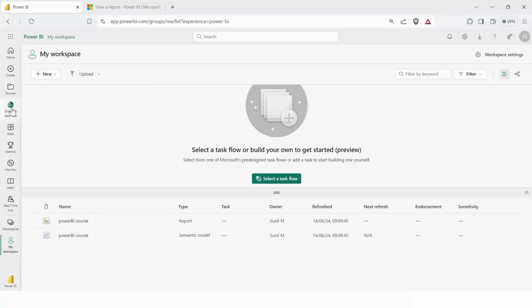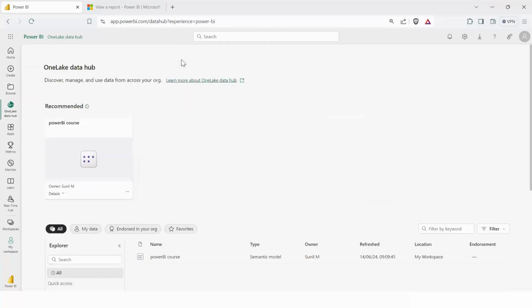Then we have this OneLake data hub. Over here, you can manage and use the data across your organization. So if you're working in an organization and all this data is at a single place, you can easily access this from this part. Then we have the apps option.